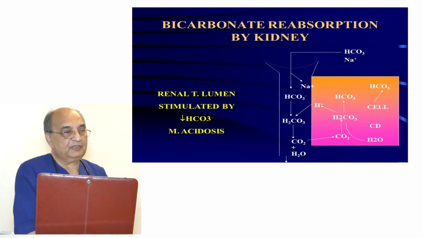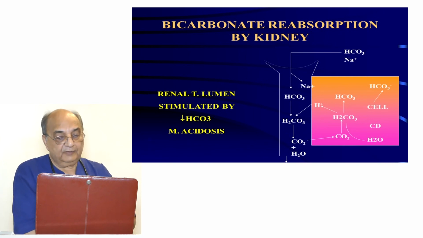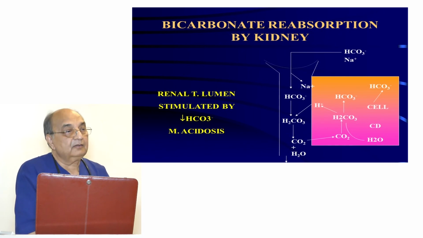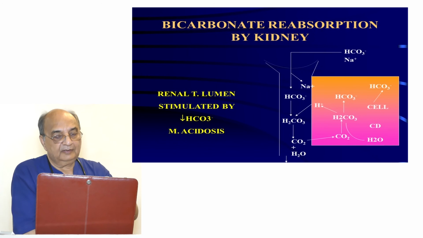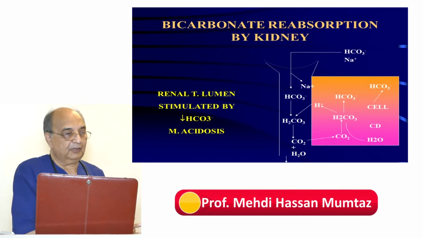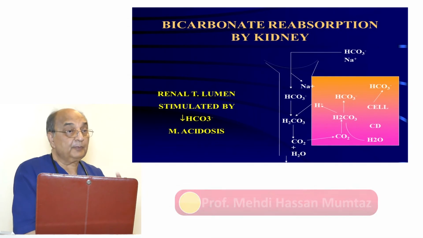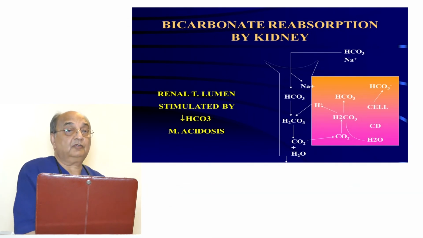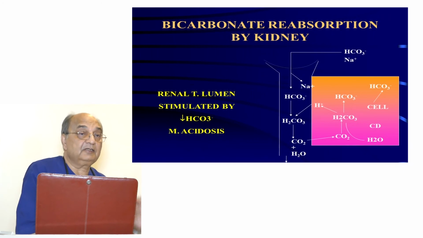Now the hydrogen ion is produced in the proximal tubular epithelium, where carbon dioxide and water form H2CO3, which then dissociates into H and HCO3, and H is excreted against the absorption of the sodium. Now this hydrogen combines with the filtered bicarbonate, forming H2CO3, and immediately it is converted into carbon dioxide and water. And this whole process takes place in the proximal tubule. As you know from your knowledge of histology, the epithelial cells of the proximal tubule have brush borders.